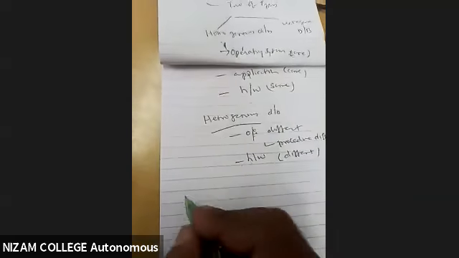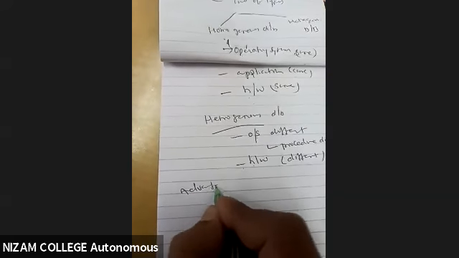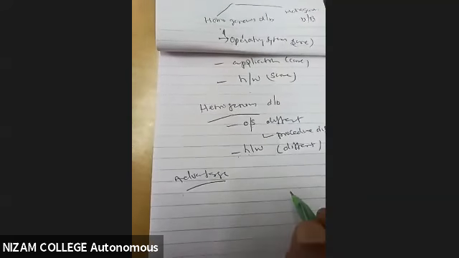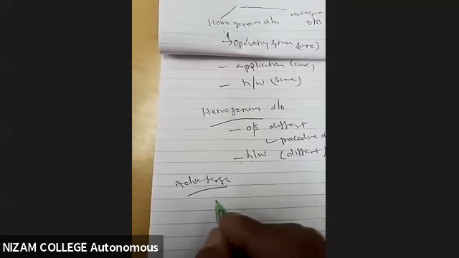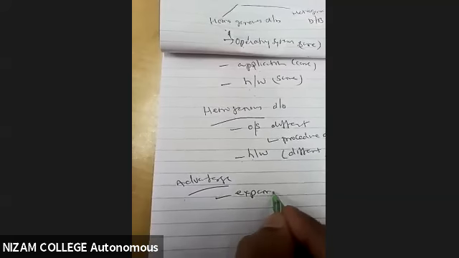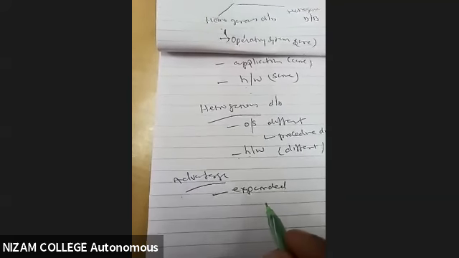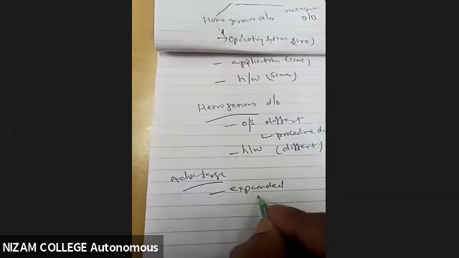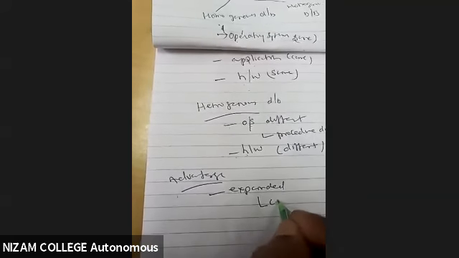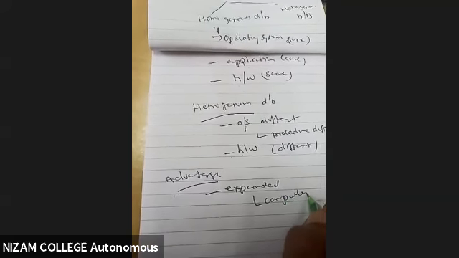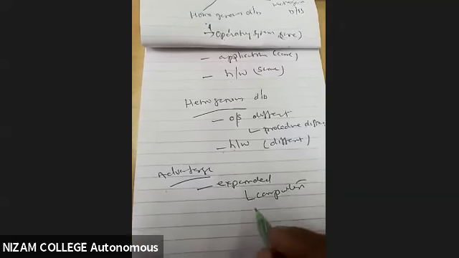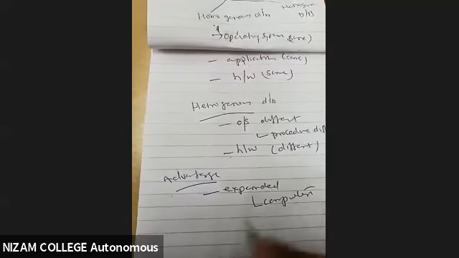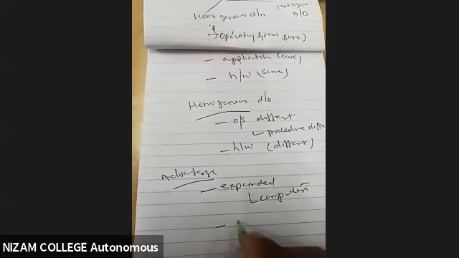So what is the advantage over here? As my database has been distributed, it has been expanded more and more. If it is expanded, I need more computers, so the requirement of computers keeps increasing. Okay, and it has been connected as distributed. And what happens if one server fails?